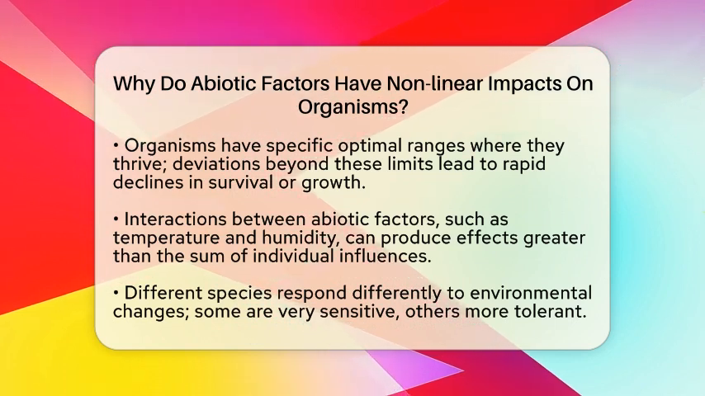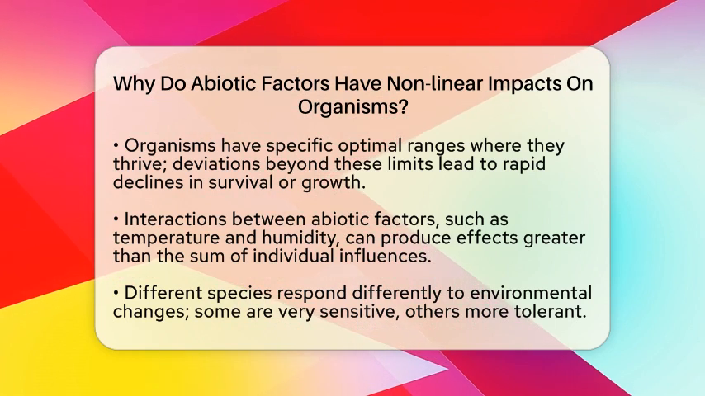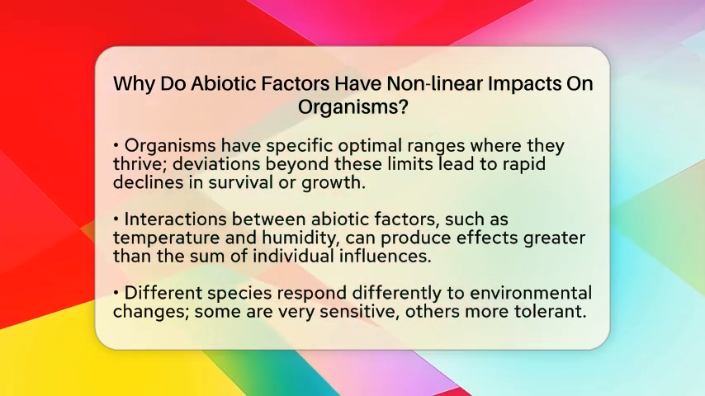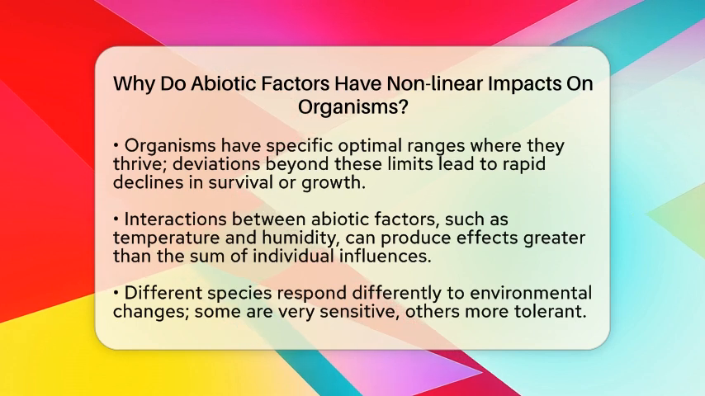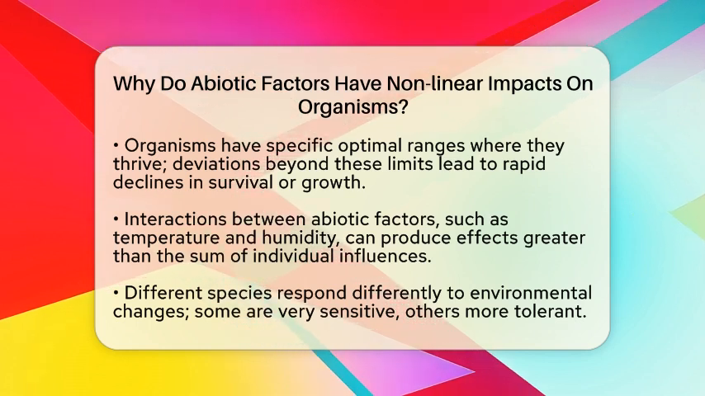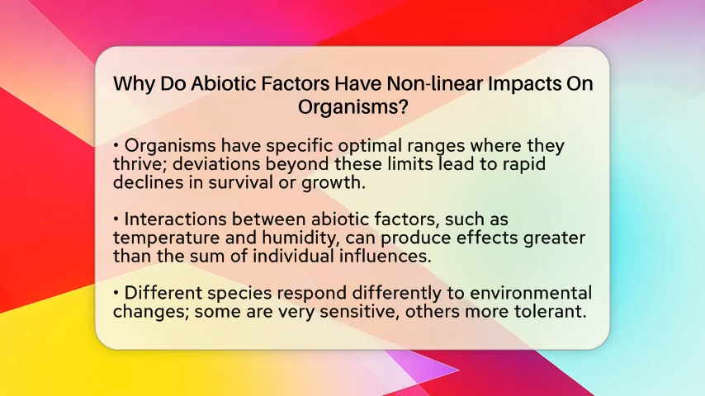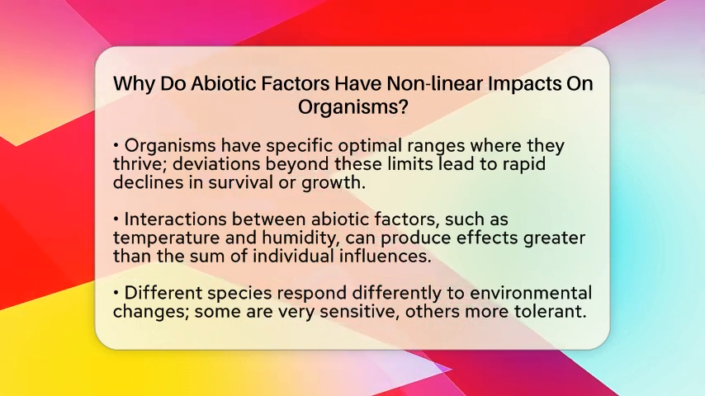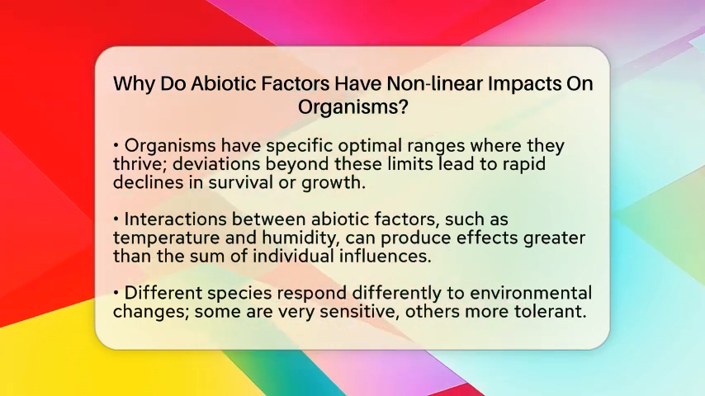Different abiotic factors also interact with each other. For instance, temperature and humidity together influence how plants grow. If it's hot and dry, plants might suffer more than if only one of those factors changed. These interactions can produce effects that are more than just the sum of individual influences. They can cause sudden changes in ecosystems.